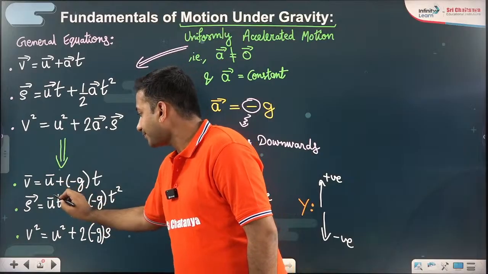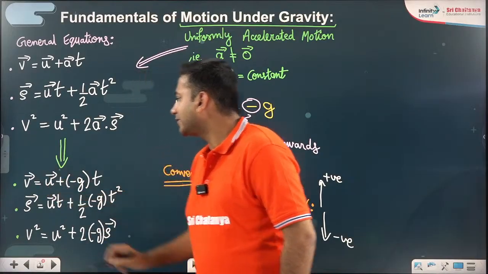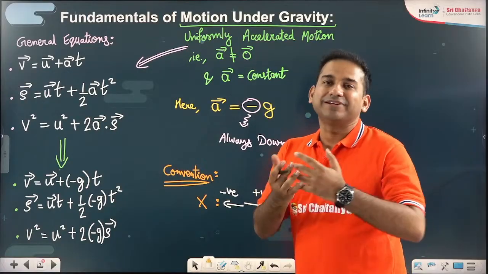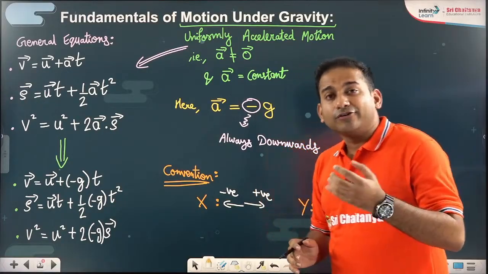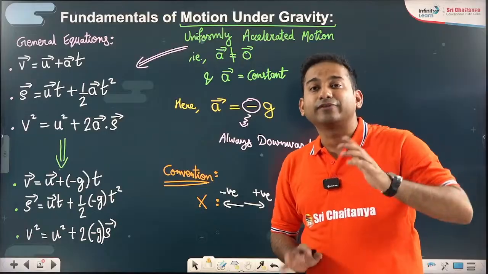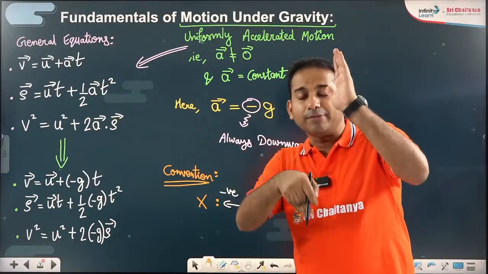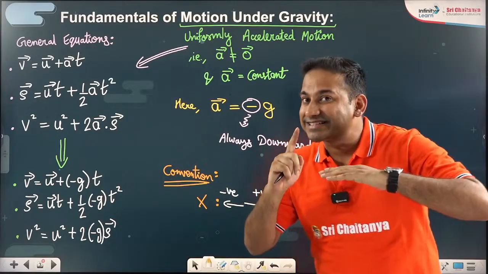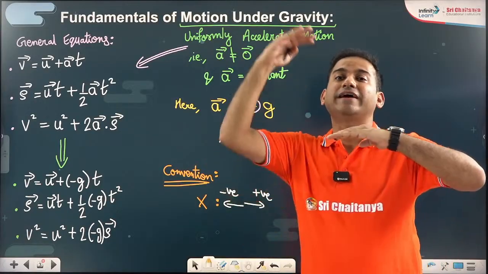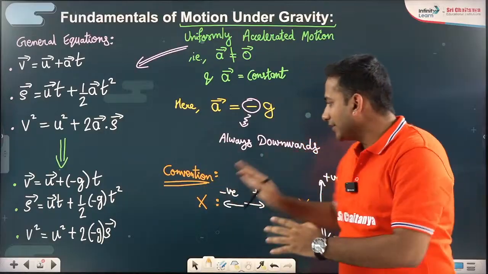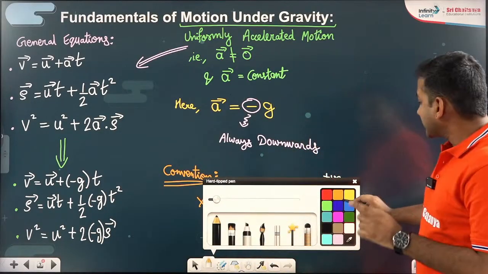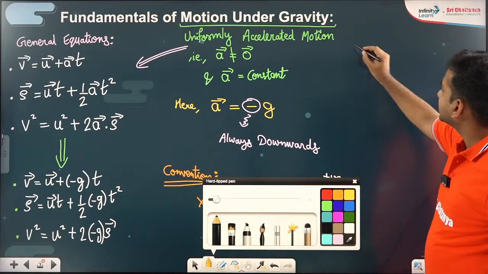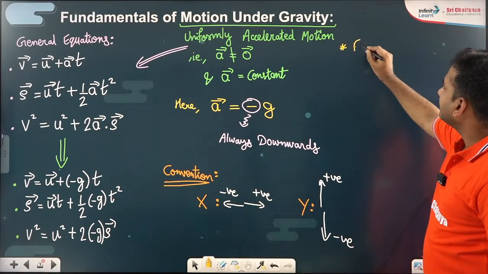into s. Why are you not putting the sign of s vector, u vector and v vector, sir? Because that will depend on the question. That will depend on whether the body is moving up, or the body is moving down. So velocities depend upon the direction of motion. Displacement depends upon the final position. Okay, so I'll write it here also. Acceleration vector is always minus g, constant. Apart from this, for velocity vector,